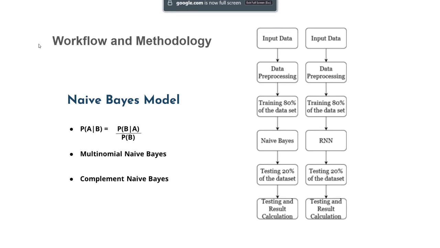Hello, my name is Samin Yasser, and I will be continuing with the presentation. I will be talking about the methodology and the system architecture, as well as showing some of the code that we've run to get the results so far. We've used two different models of naive Bayes. One is the multinomial, and the other is the complement. And we also plan to use RNN.